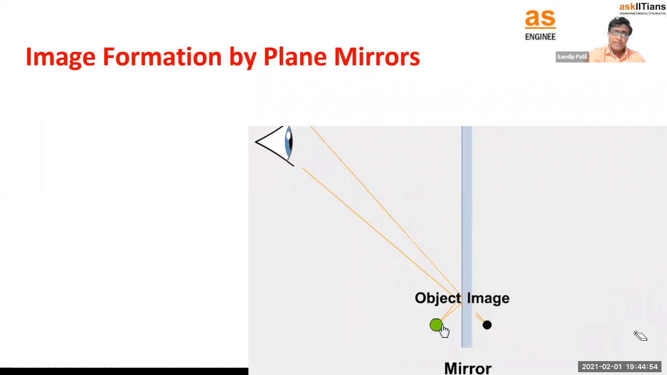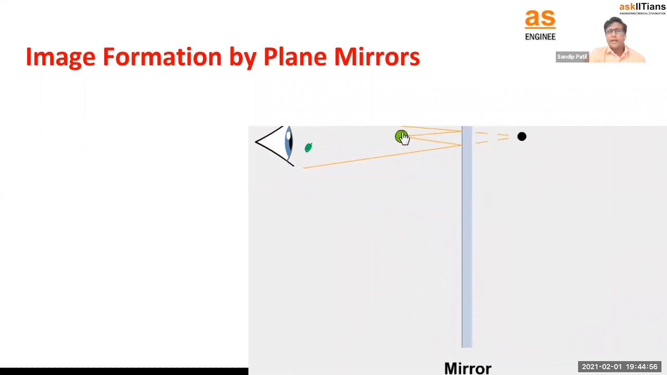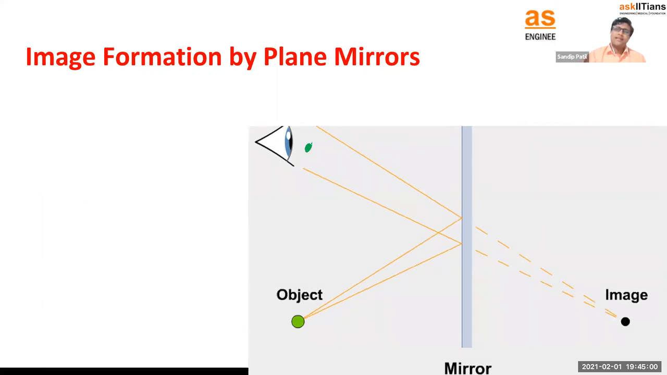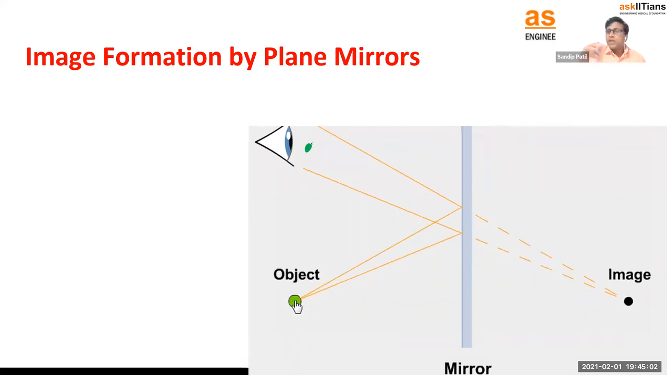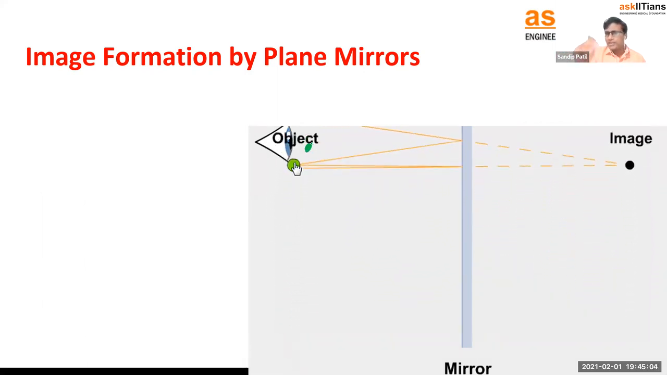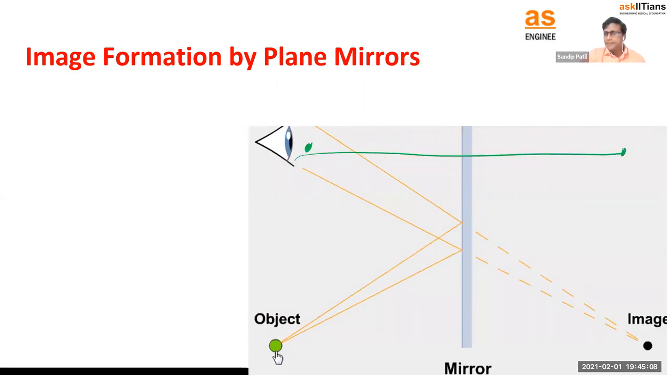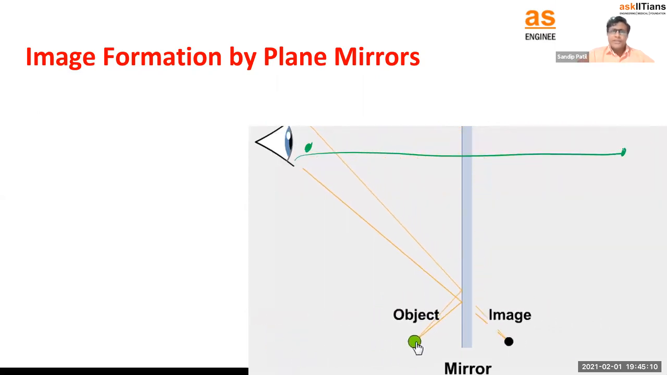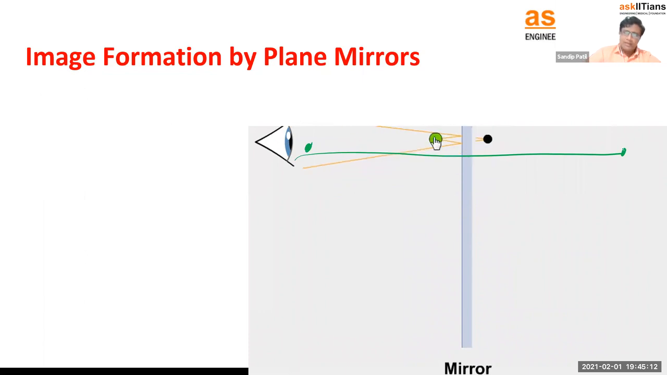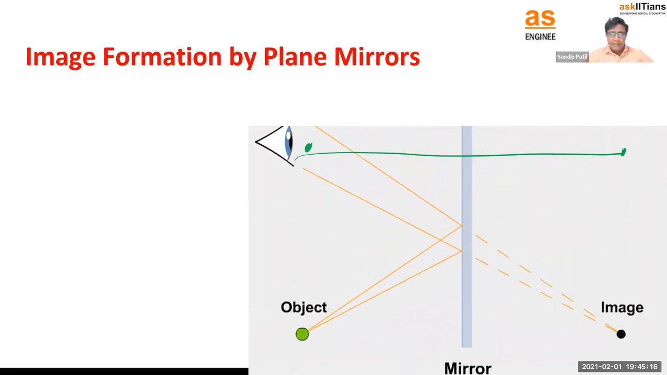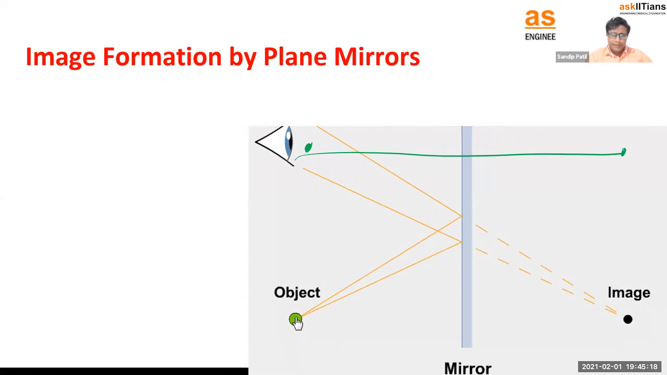Now consider the object kept in front of the observer. The observer can itself be an object, meaning a person looking in the plane mirror. You can see that exactly opposite, you will get the image there. So these are some simple formations of images by plane mirrors.